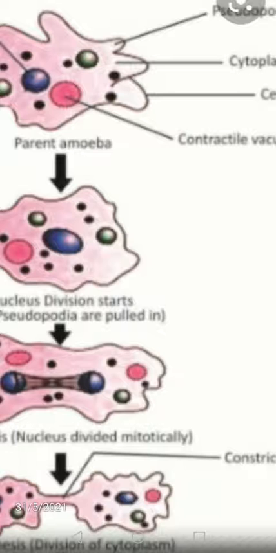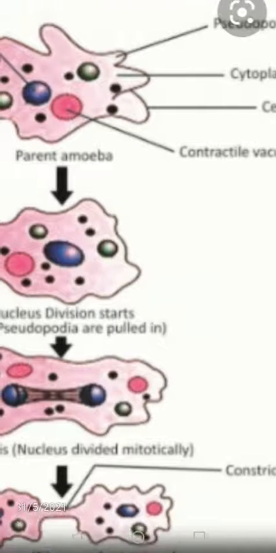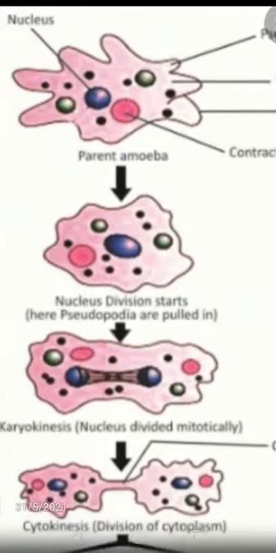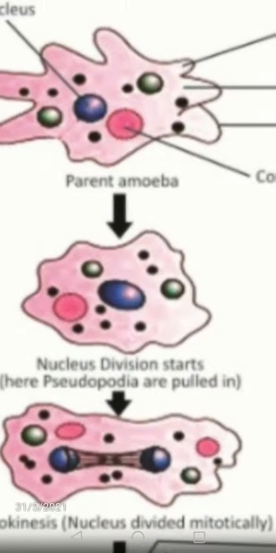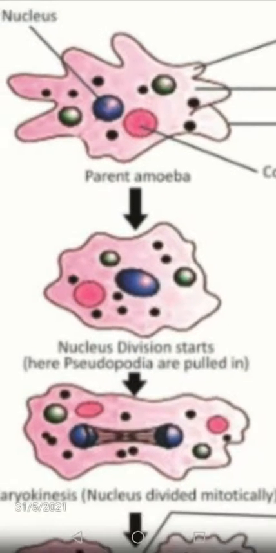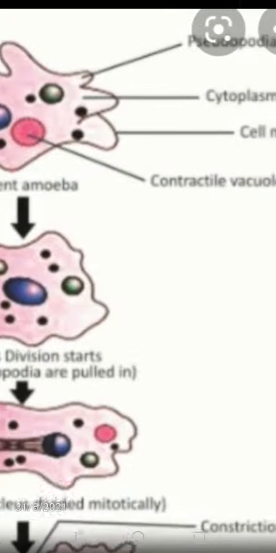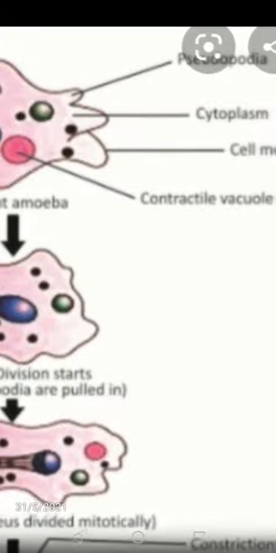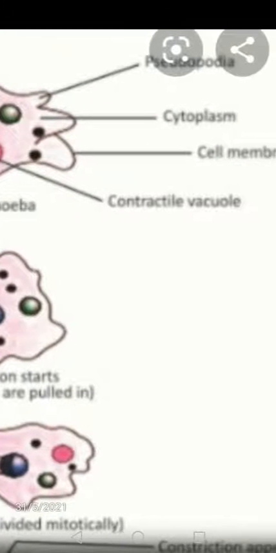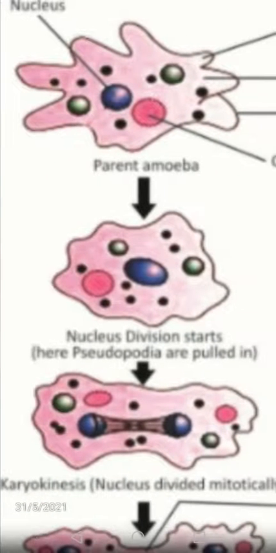This is the example of amoeba. In simple binary fission, it is an irregular shape. The amoeba you are seeing is the one parent amoeba, the first one. Can you see the parts in it? Nucleus, contractile vacuoles, cytoplasm, cell membrane. These are the parts present in the amoeba. That is a parent amoeba.